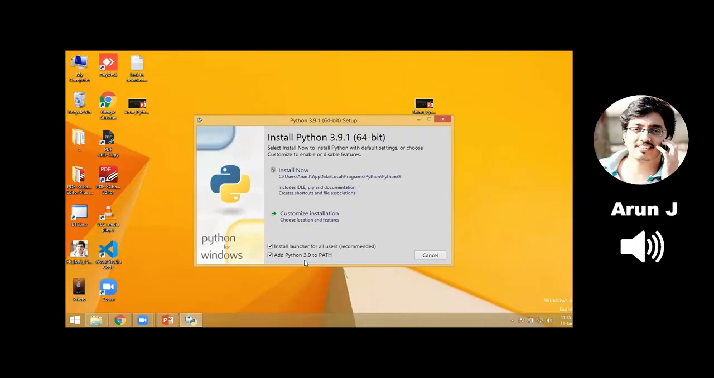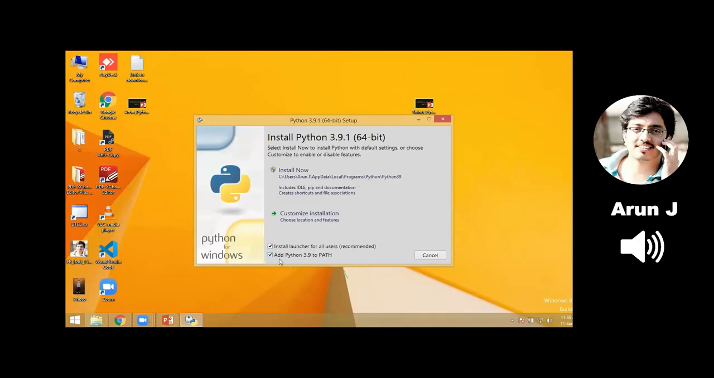explicitly. I would have to find where the Python path is and where the script path is, then go to advanced system settings and add the path there. So instead of doing all that, the simple thing is to enable this checkbox.